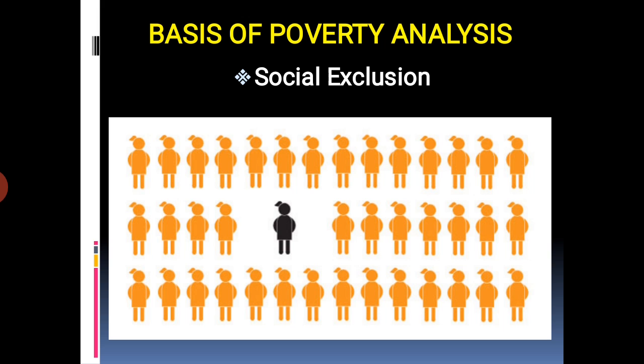In India, the caste system is based on social exclusion. Listen students, the caste system is the main cause of social exclusion. People belonging to certain castes were prevented from enjoying equal facilities, benefits and opportunities. This caused more poverty than the lower income.